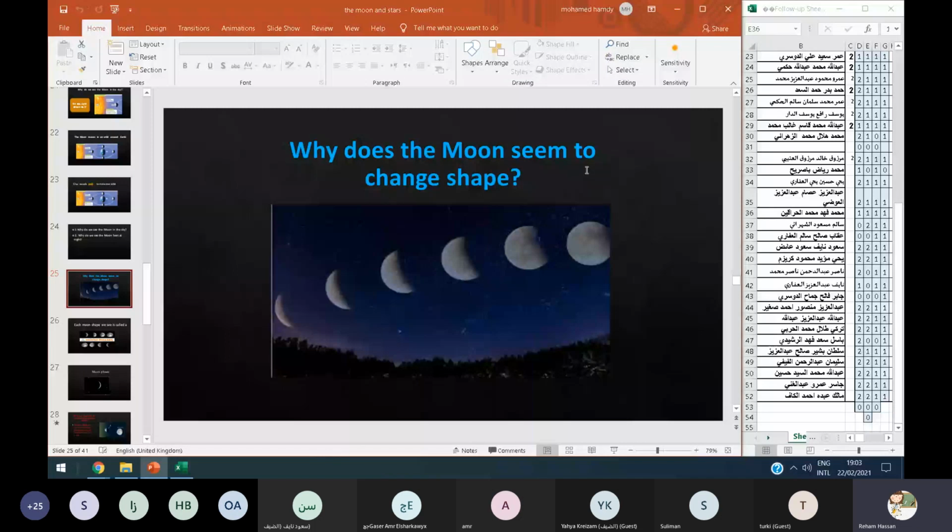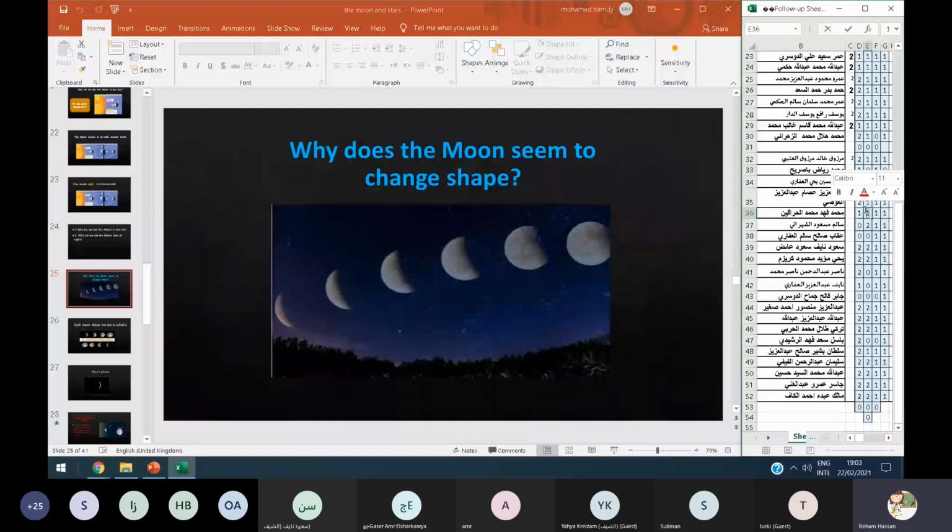Which one? Different shapes or different amount of the light from the sunlight shining on it? Amount. Yes, different amount of the light changing on the moon. Thanks a lot, Muhammad. Super boy.